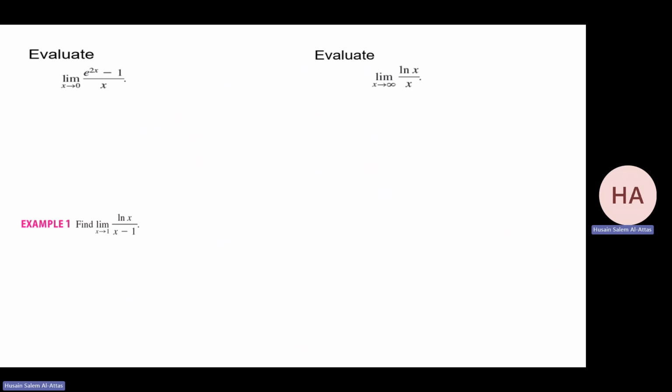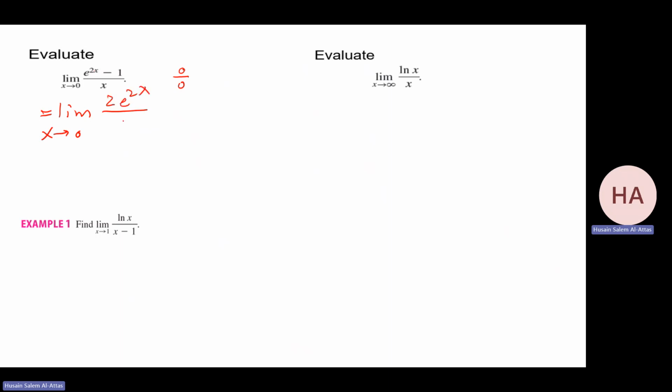These are quick examples, just to be sure we understand the problem. First, substitute. You have e to the power 0, you have 1 minus 1, so it's 0 over 0. Done, it's ready. So now this limit will be the limit as x goes to 0. I differentiate the numerator separately and the denominator separately. Each one I differentiate separately, alone. So what's the derivative of the numerator? It will be 2e^x.